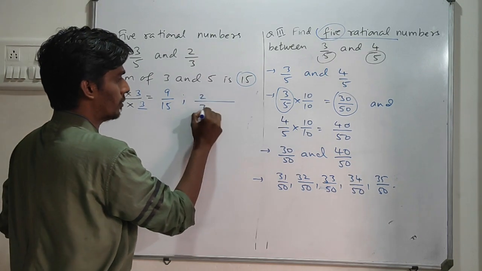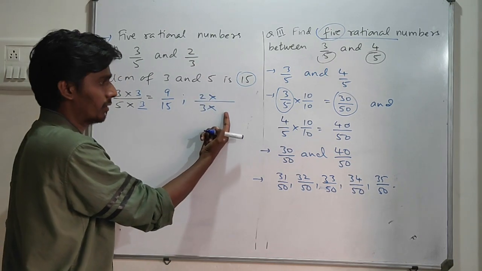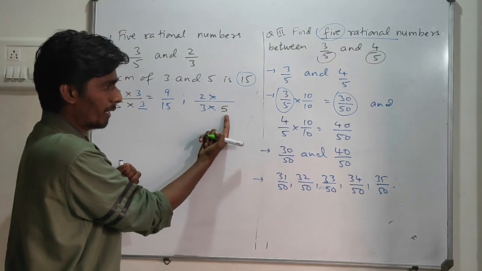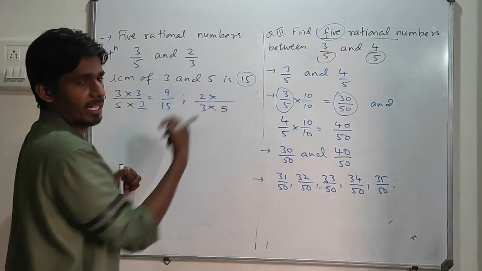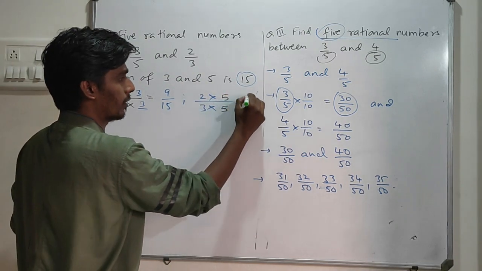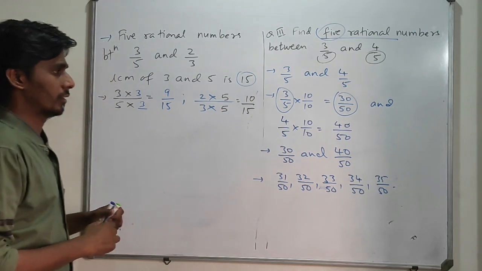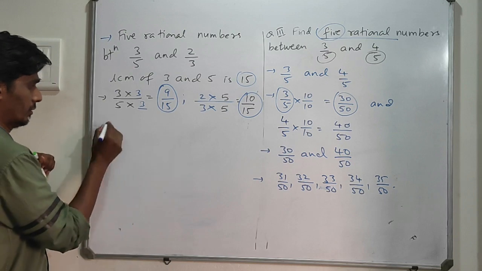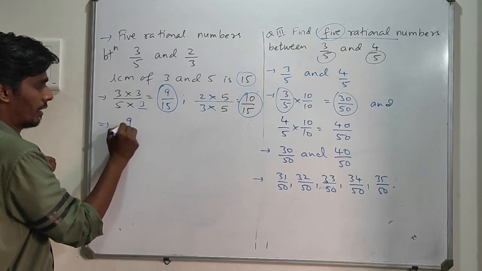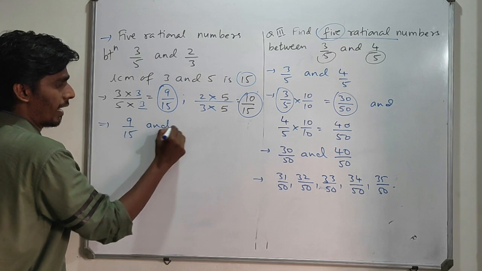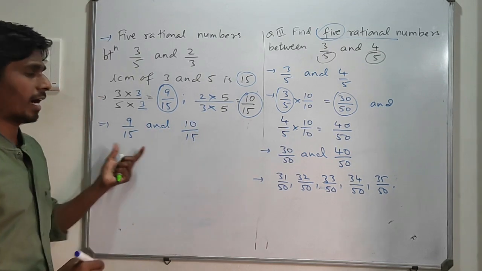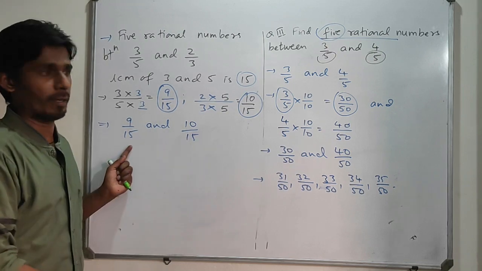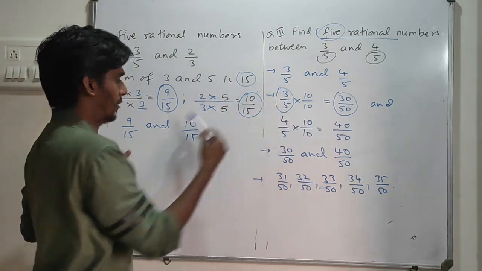Similarly, 2 upon 3. What should I multiply here to get 15? I am going to multiply by 5. Why multiply by 5? 5 3s are 15, as the LCM is 15. So here also 5: 10 upon 15. So I got two new fractions, 9 by 15 and 10 by 15. Now I am going to find rational numbers between 9 by 15 and 10 by 15. Like this I got the same denominator.